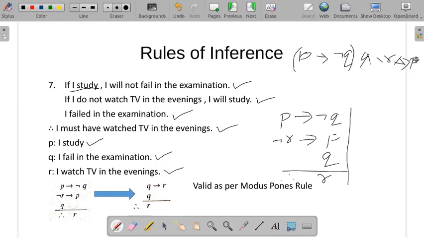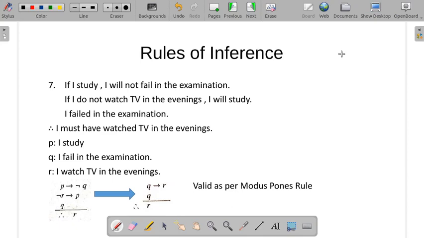P conditional negation Q, and negation R conditional P. It seems no. So let's see what we can do, whether we can change something according to laws of logic so that it suits our simplification.